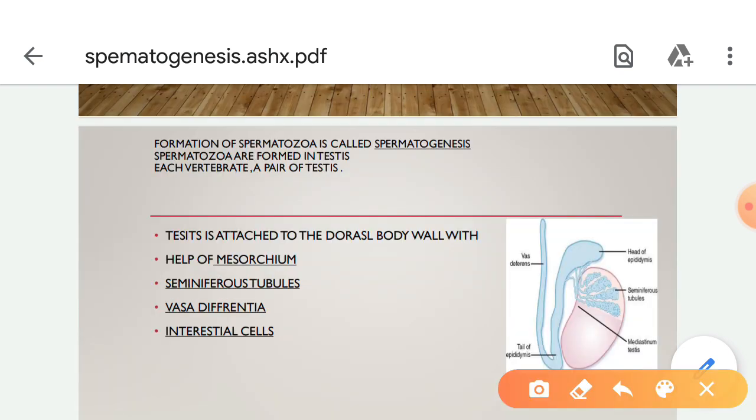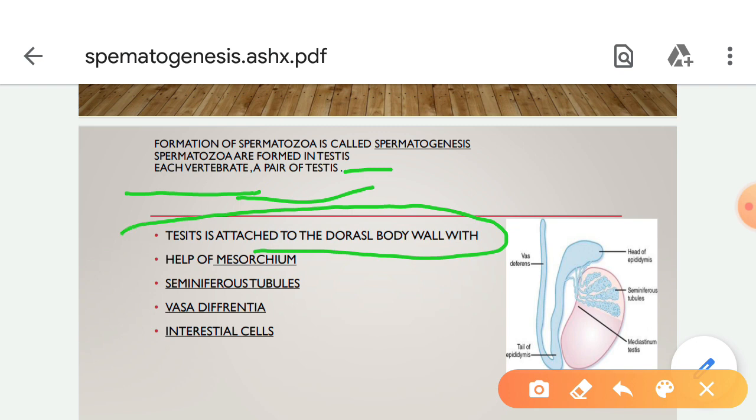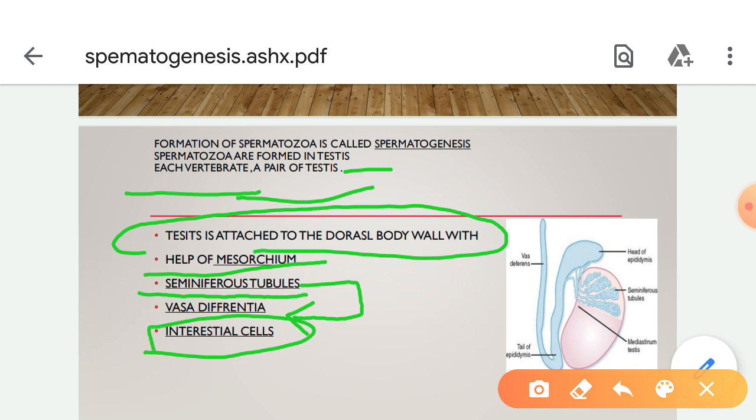These spermatozoa are formed in the testis, and each vertebrate contains a pair of testes. The testis is attached to the dorsal body wall with the help of mesorchium. The testes are formed of thousands of minute tubules called seminiferous tubules. These seminiferous tubules lead to vasa efferentia, and these tubules are separated with the help of interstitial cells.